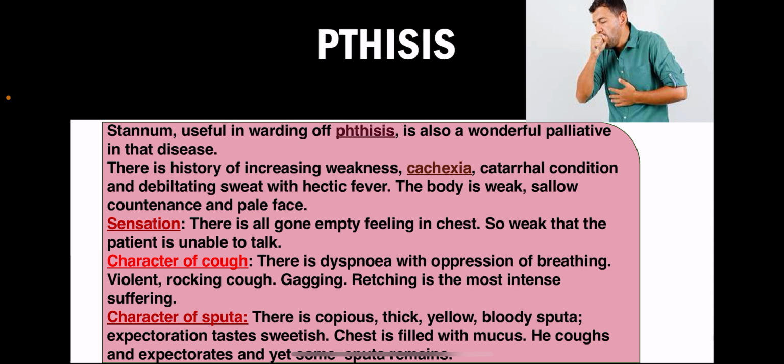In cases of pulmonary TB, how is the cough? The cough is a rocking cough, violent cough with gagging. Retching is the most intense suffering of the patient. What is the character of sputa? Sputa is copious, thick, yellow, bloody sputa.